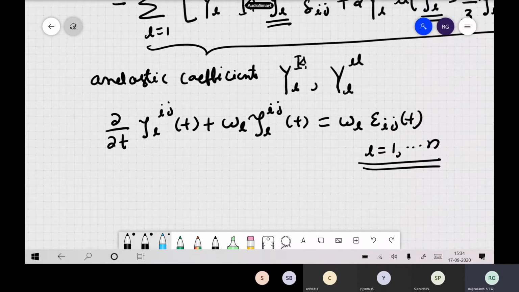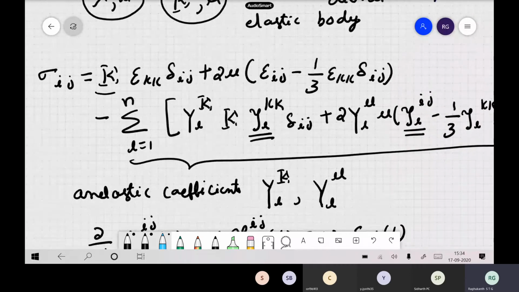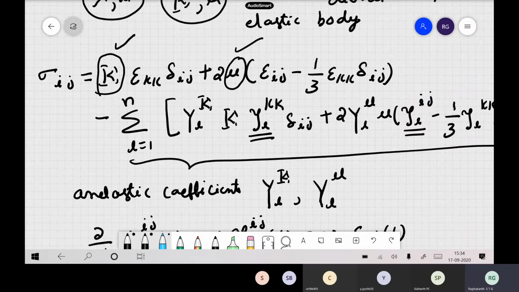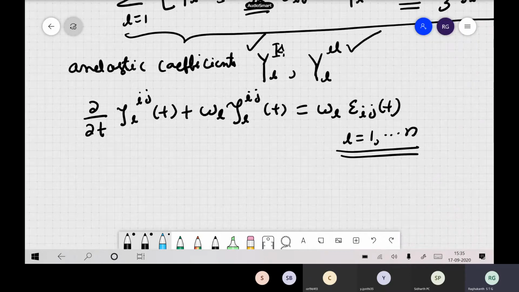Now here, see how many unknowns there are. In an elastic body you have only 2 unknowns. But if it is a viscoelastic body, apart from these 2 things, you should also know the unelastic coefficient for the bulk modulus and the unelastic coefficient for the shear modulus. Then you also should know these constants.